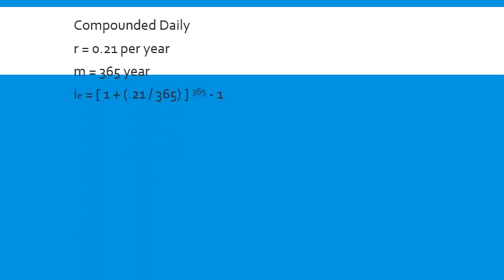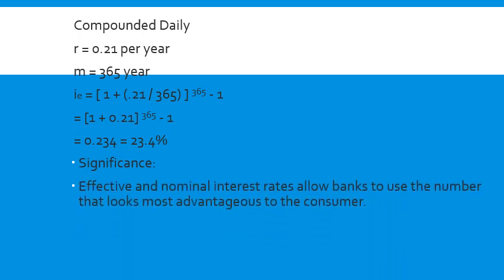Now let us see the case of daily compounding. R is the same, 0.21, but what will happen to M? M will become 365 per year. And when I substitute the values into that formula, I is equal to (1 plus R by M) whole raised to M, minus 1, I get I as 23.4%. How significant it is. Effective and nominal interest rates allow banks to use the number that looks most advantageous to the consumer.